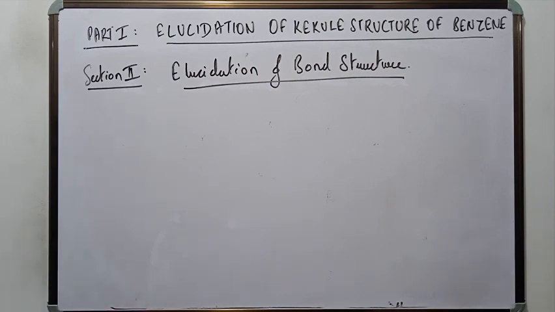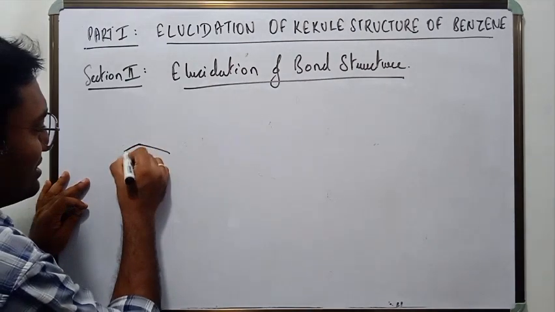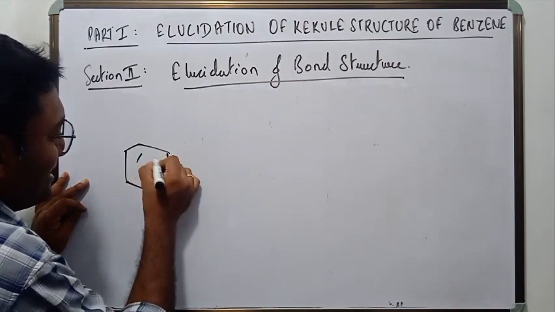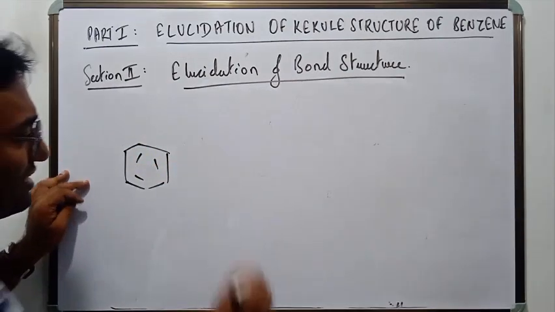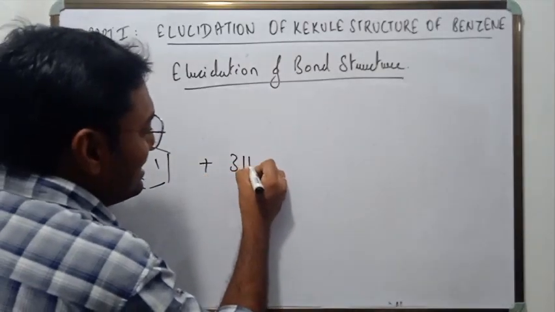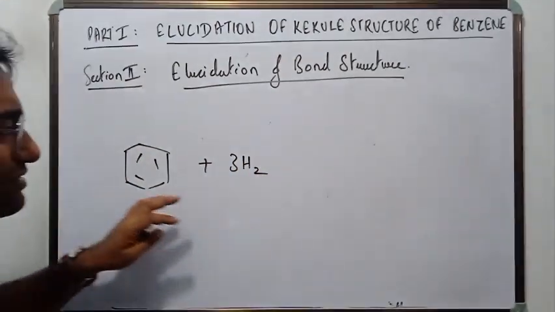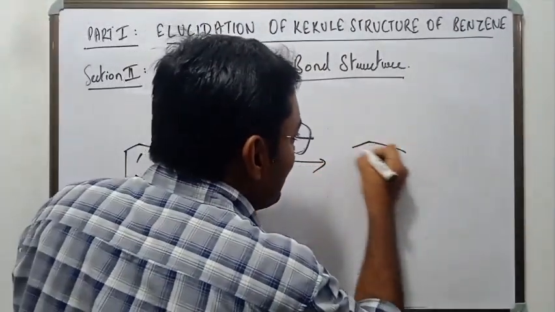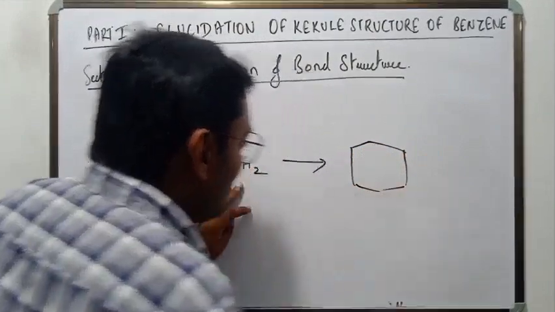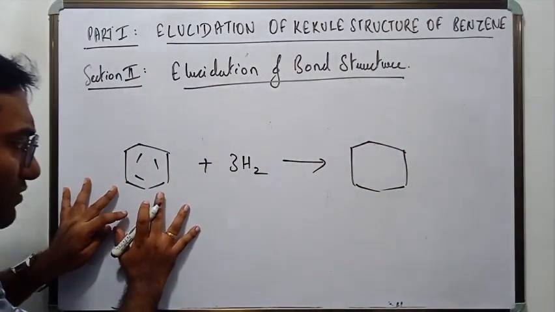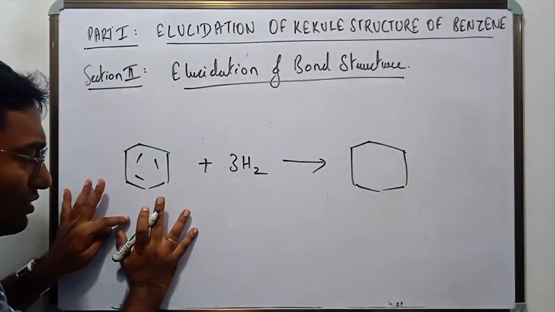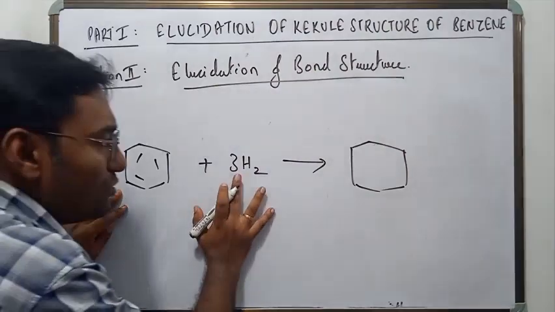We have already shown the reaction. If anyone remembers, this is the reaction. Benzene adds 3 molecules of hydrogen and it gives cyclohexane. So for every molecule of benzene, 3 molecules of hydrogen are needed.